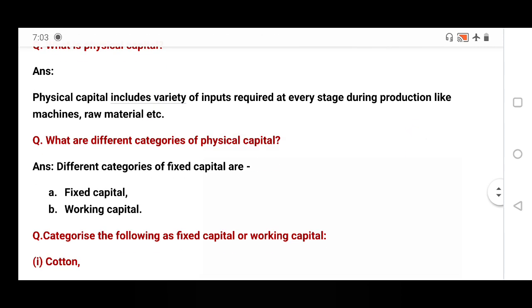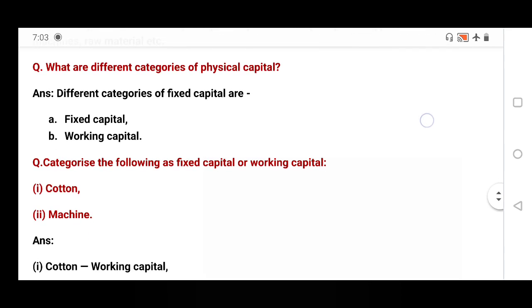Next, what are the different categories of physical capital? I have already told the different categories. Physical capital is of two types, fixed capital and working capital. Fixed capital means it cannot be consumed or destroyed at the time of production of goods or services, it can be used multiple times, and it is a long-term investment.